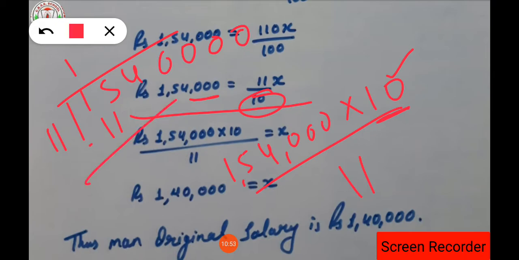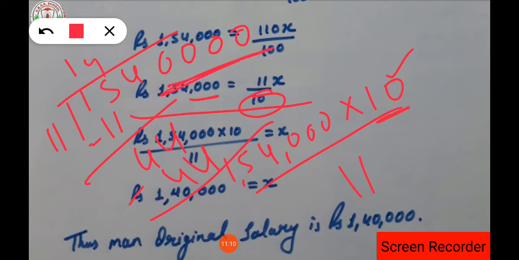So while cancelling, 15 minus 11 will become 44, isn't it? So 44 will be cancelled. So what will be here when 44 is cancelled? 44 comes in the table of 11 how many times? That comes in the table of 11 four times.